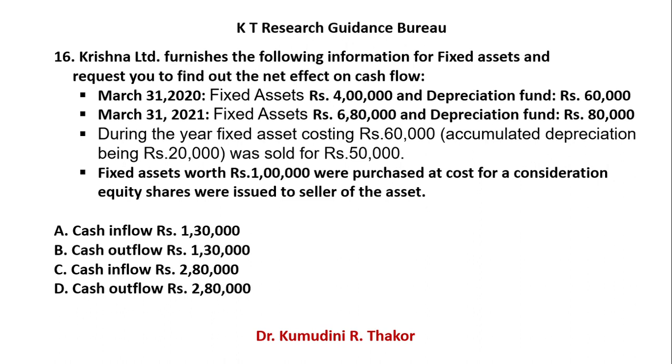Then during the year, a fixed asset costing 60,000, accumulated depreciation 20,000, was sold for 50,000. How to journalize the transaction, I already explained to you. And fixed assets worth rupees 1 lakh were purchased at cost for a consideration of equity shares, and you offered equity shares to the seller.